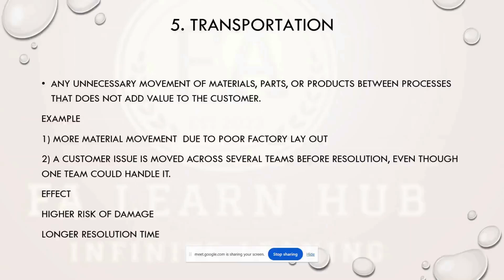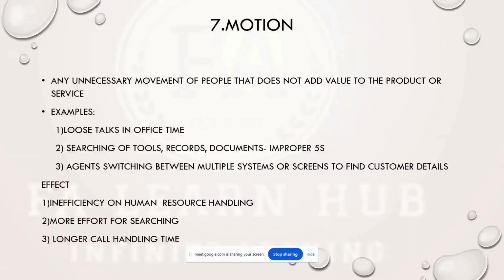Motion is in the same workstation, when people spend time on unnecessary activities like searching for tools, records, documents, or bending because of poor layout, or doing loose talk in office time.